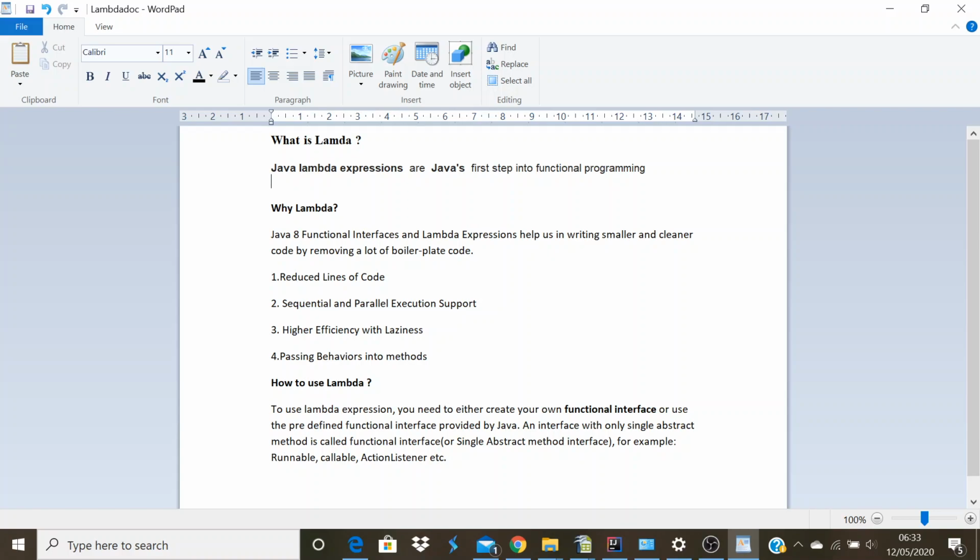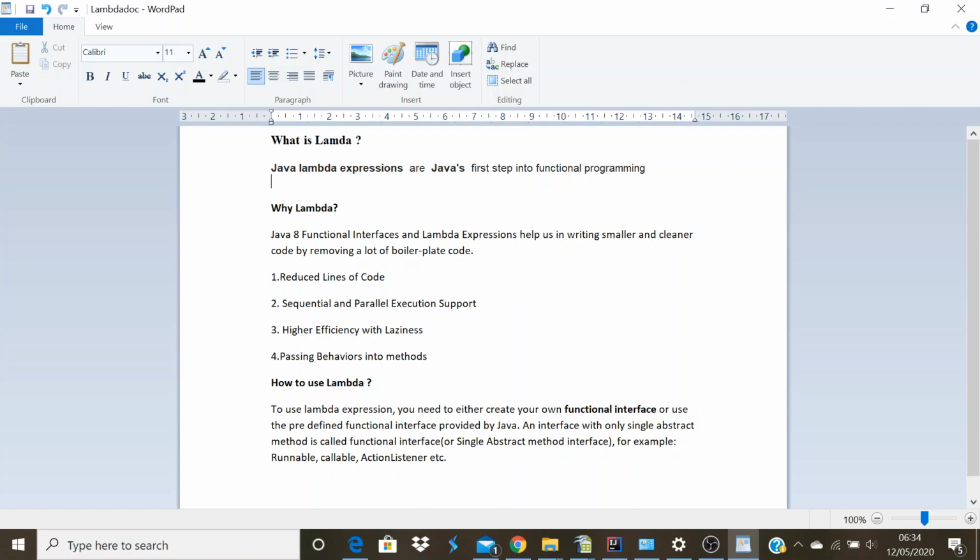So what is Lambda? Java Lambda expressions are Java's first step into functional programming. Oracle made some efforts to make Java a functional programming language in Java 8. For that they introduced Lambda expressions and functional interfaces. So why Lambda? Java 8 functional interfaces and Lambda expressions help us in writing smaller and cleaner code by removing a lot of boilerplate code.